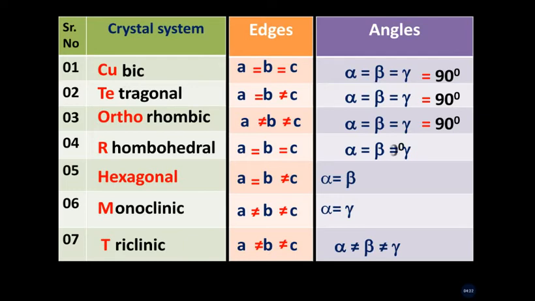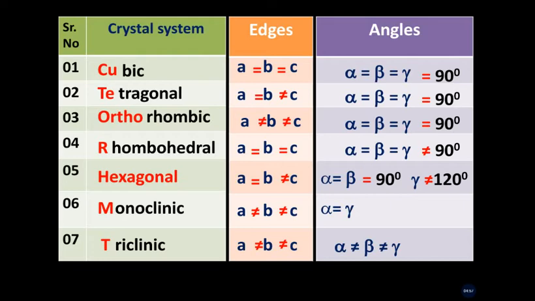So it is like this: alpha = beta = gamma but not equal to 90. In a hexagonal crystal system, alpha and beta are equal to 90 degrees, but gamma is equal to 120 degrees.